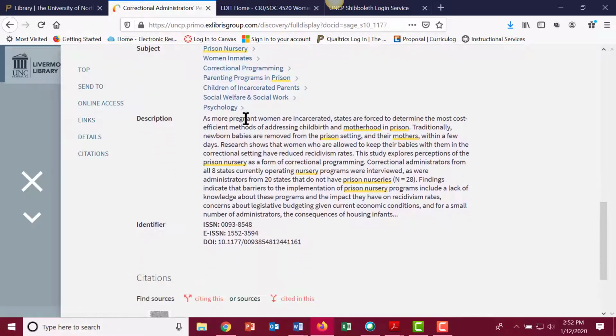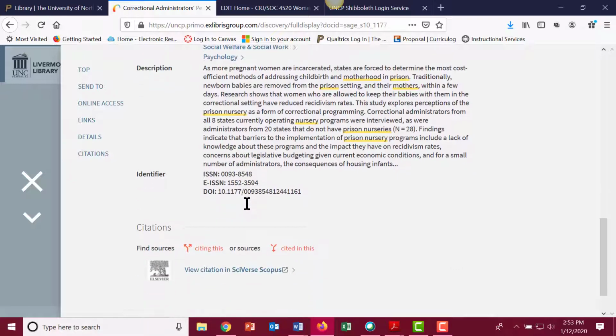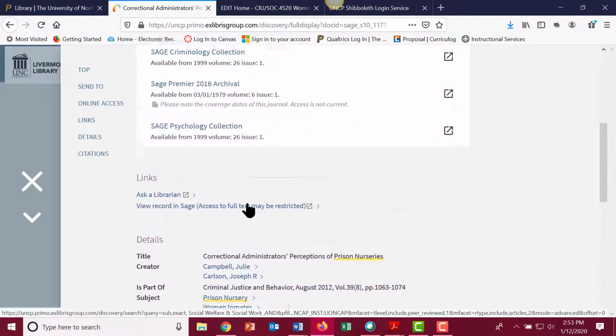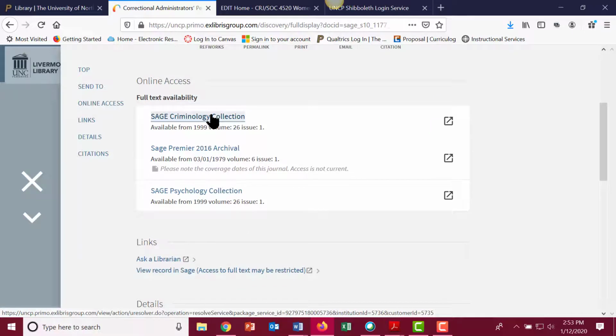Now here's my description, which is the abstract. Do not copy and paste this if you're doing an annotation or an annotated bibliography. No, you have to write your own. So say, okay, I want this article. All you have to do is click here.